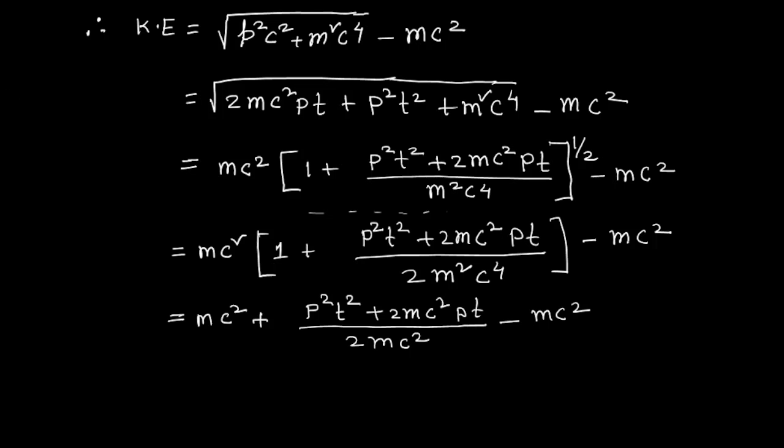Again you can see this term and this term will cancel out because they are the same. So what we get here is the final kinetic energy, only this term.